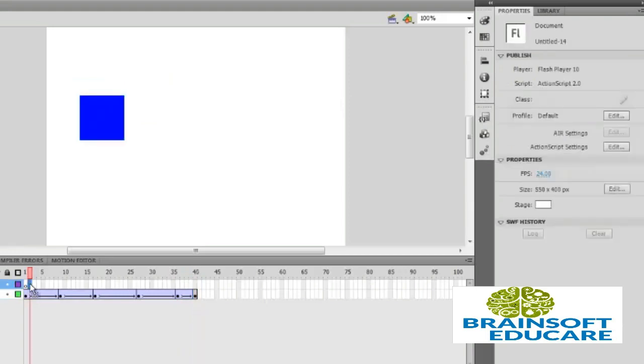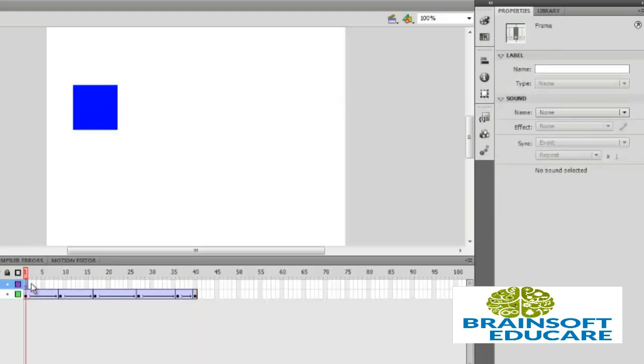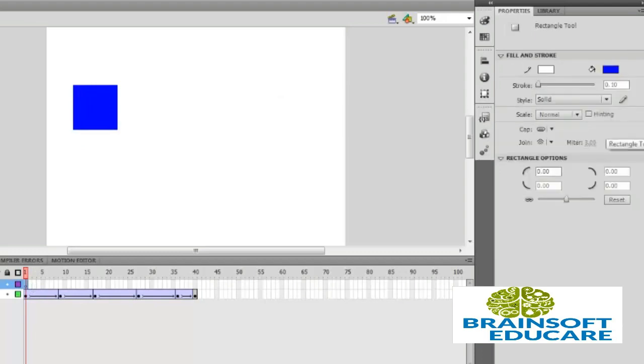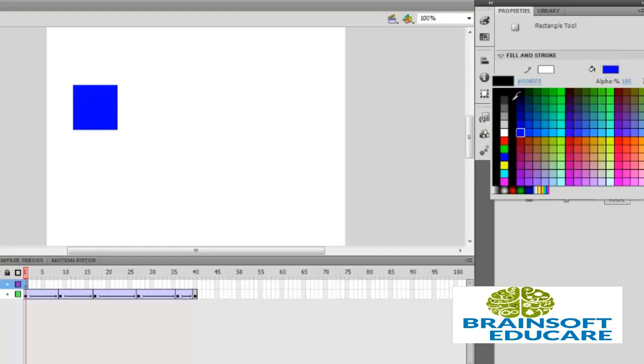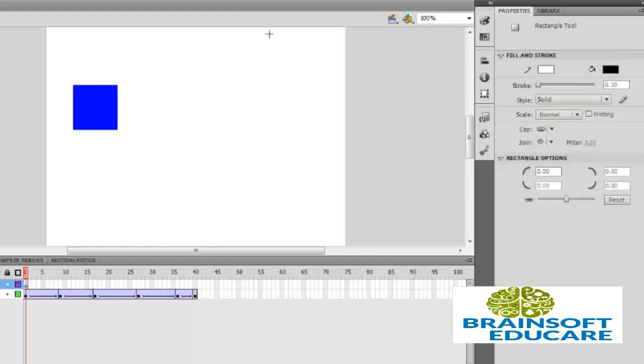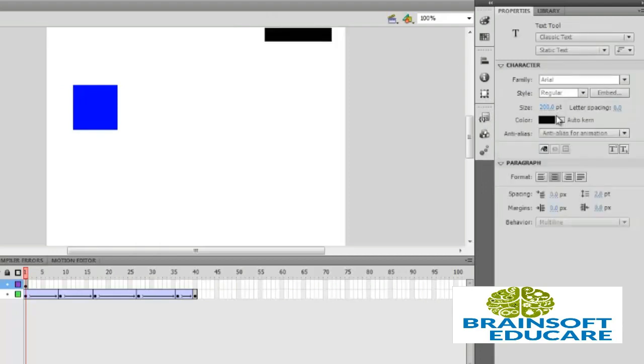Let's create one button here. Rectangle tool, change the color for button. I am creating it here. Text in white.